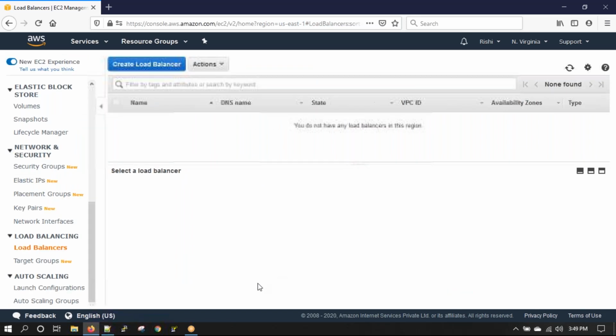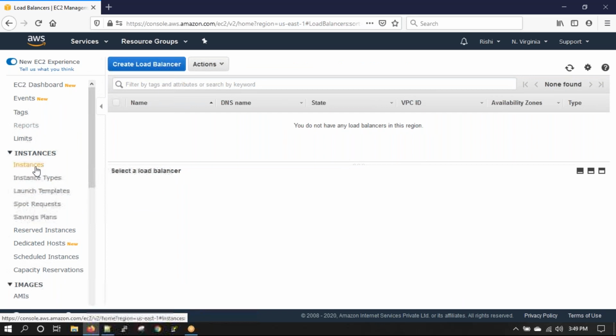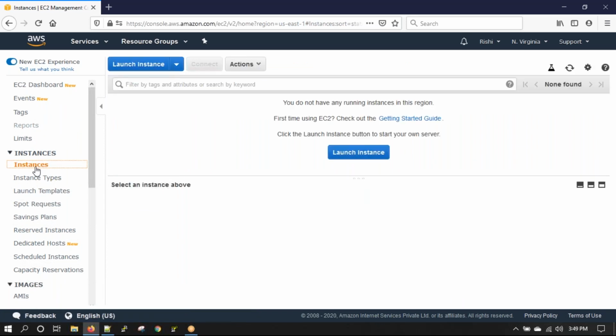Try it out. What you need to do is create an EC2 instance. In the EC2 instance, install Apache, using the user data, or you can connect to the EC2 instance and run the commands. I don't care, Apache should be installed no matter what. Once Apache is installed, you need to start the service.